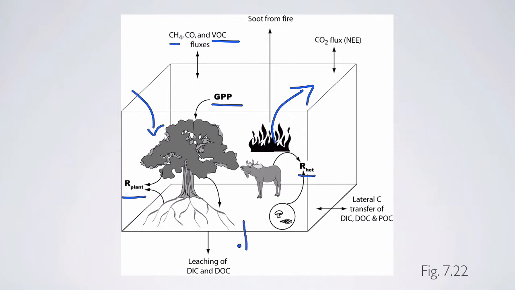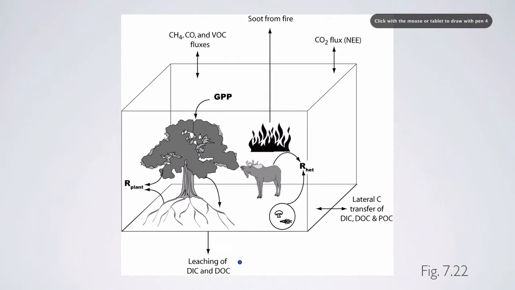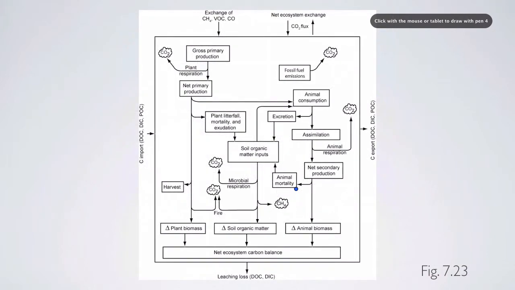There's also leaching of carbon associated with dissolved inorganic carbon and dissolved organic carbon out of the system. As water leaves the system, it's going to have inorganic carbon in it, such as bicarbonate, for example, and also dissolved organic carbon, so the brown stuff in water. That should be taken into account when we're thinking about how much carbon the system is accumulating. Now, this is a relatively simple diagram, and these diagrams can get a lot more complex. This is just an overview of the carbon fluxes of an ecosystem.